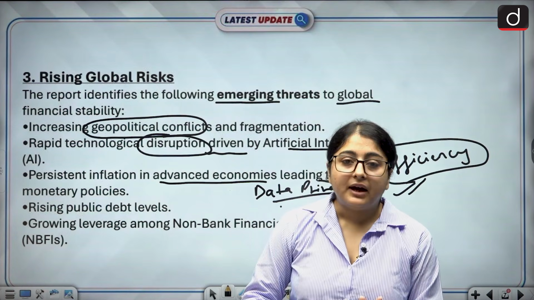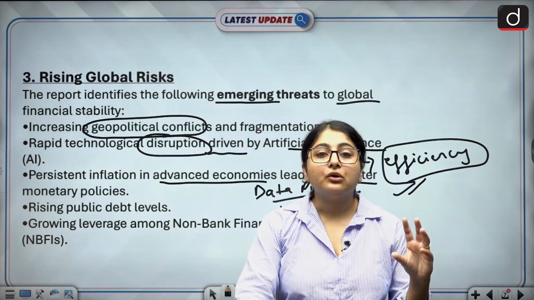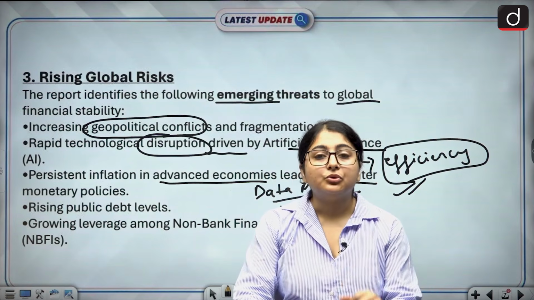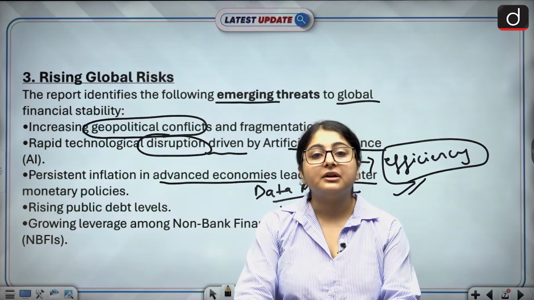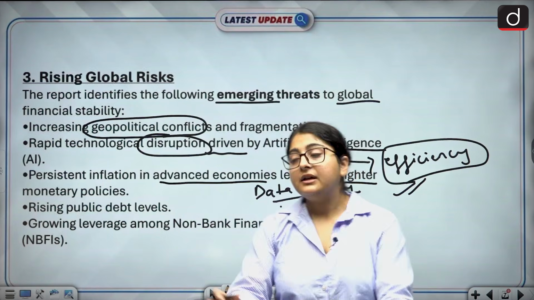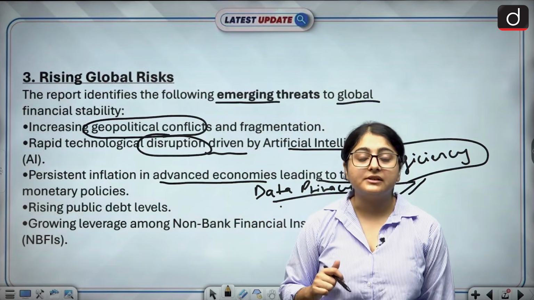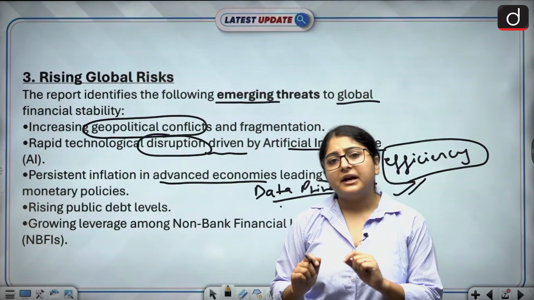You must be aware of the fact that if there is persistent inflation in any country, the central bank of that particular country will adopt a tighter monetary policy. Now, in that approach, the central bank will increase the interest rate so that borrowing becomes expensive. Okay, a similar thing will happen in the US. The bank will adopt the tighter monetary policy and the interest rates will be increased. Now, how will it impact India?